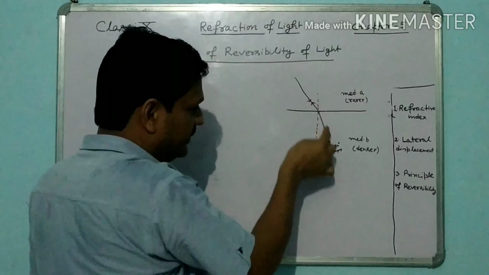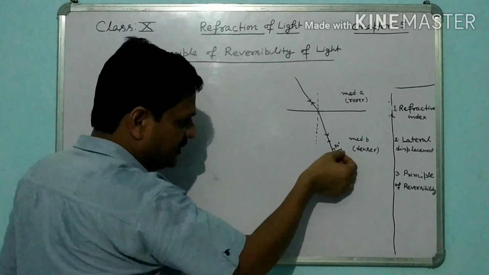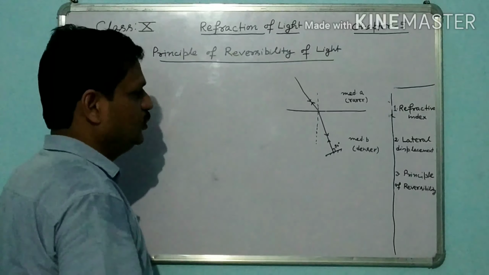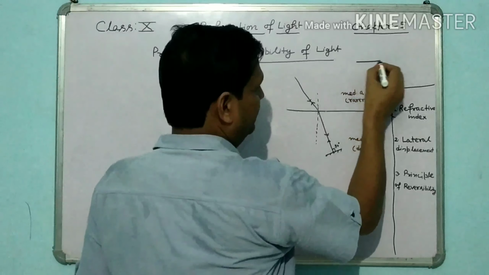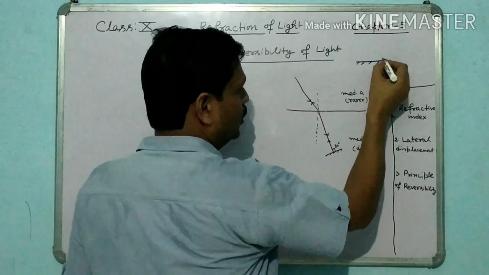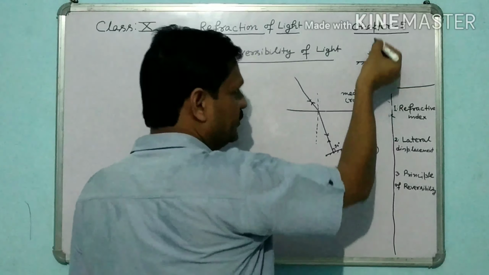How can it return to the same path? Here there will be a mirror, and the mirror will be placed at 90 degrees. You know from the reflection chapter that when the ray strikes along the normal, it will reflect back along the same path.